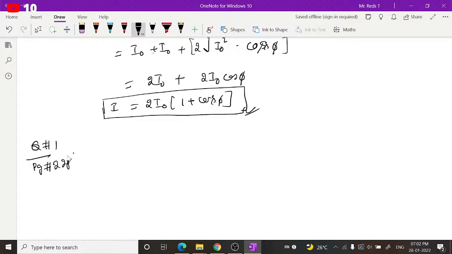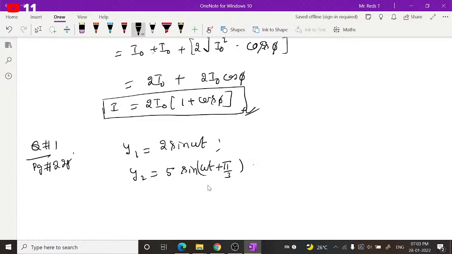The question is: the displacements of two interfering light waves are y1 is equal to 2 sin omega t and y2 is equal to 5 sin omega t plus pi by 3.